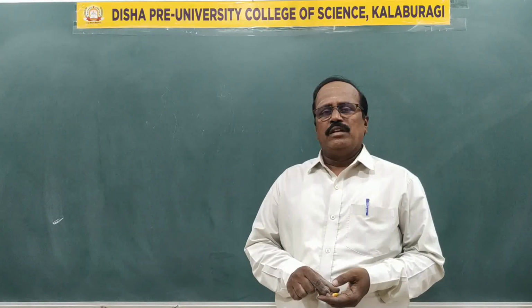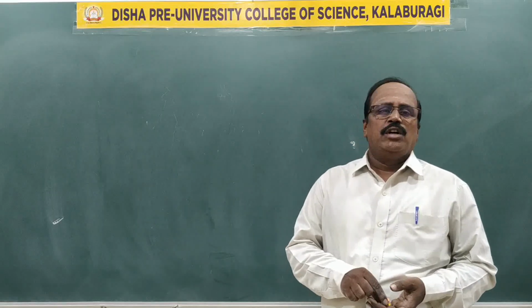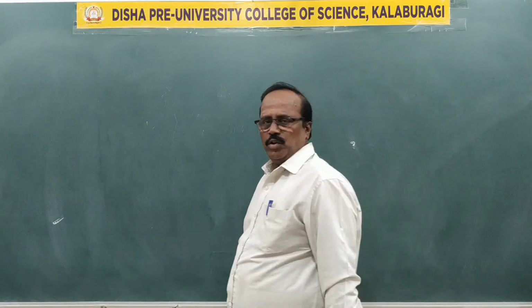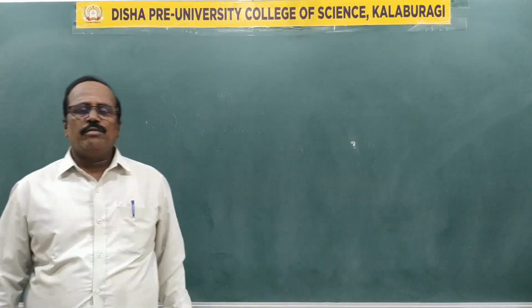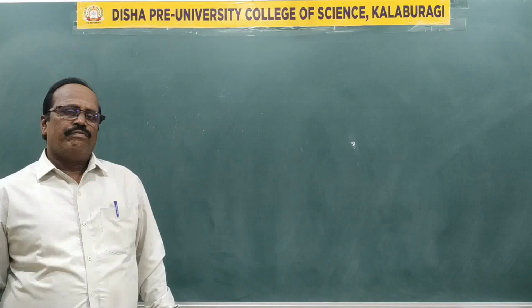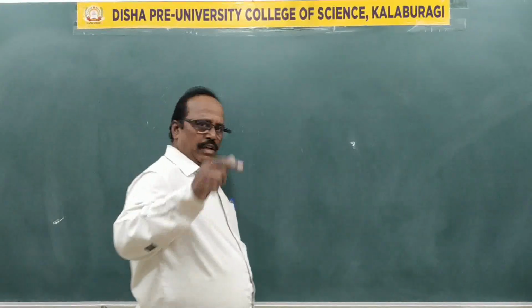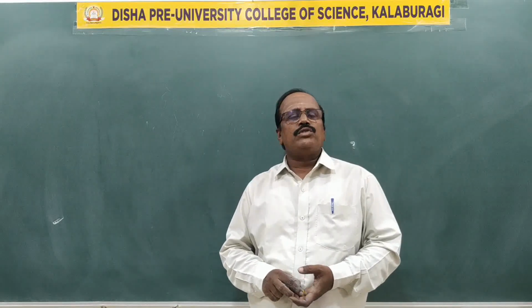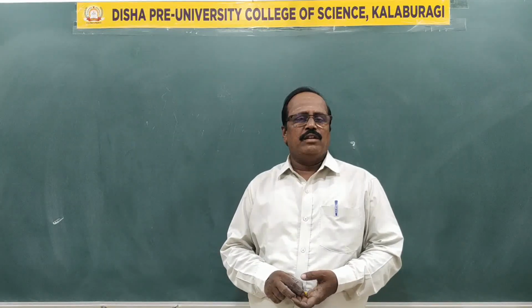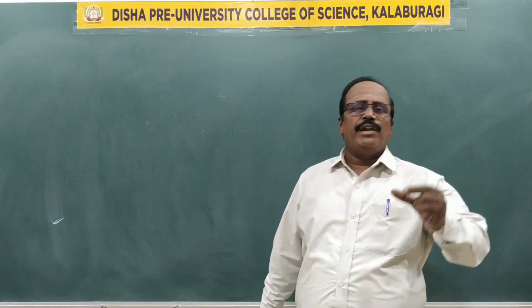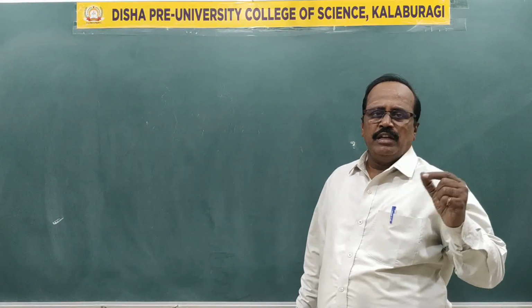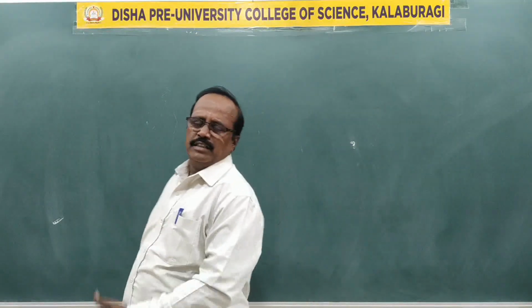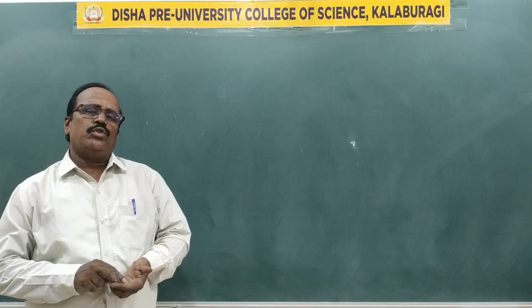In the 0 group, noble gases have been placed, and in groups 1 to 8, the normal elements are present. Groups 1 to 7 are divided into A and B parts: 1A, 1B, 2A, 2B, 3A, 3B, and so forth. There are 7 horizontal rows.